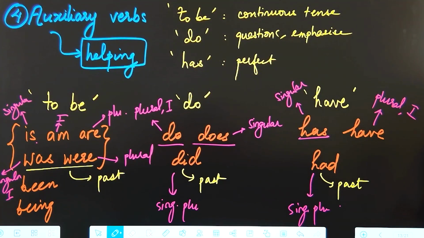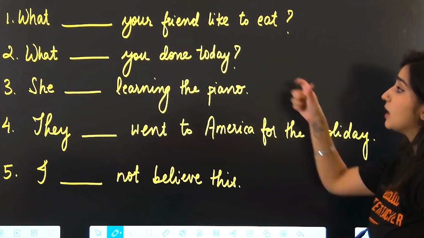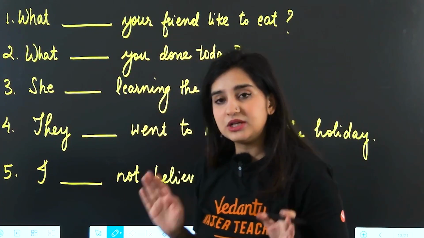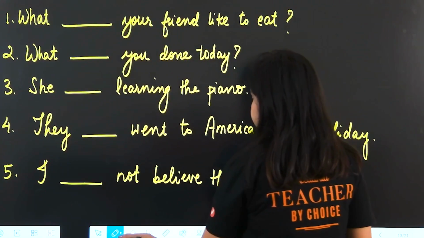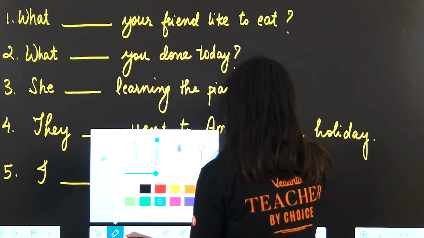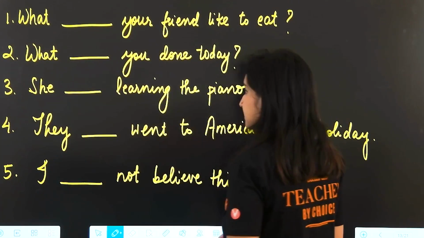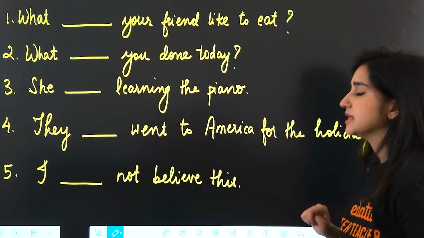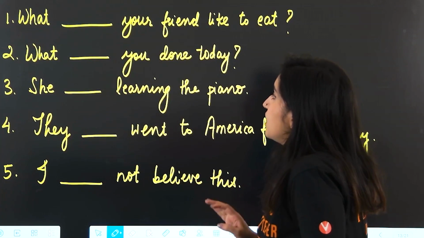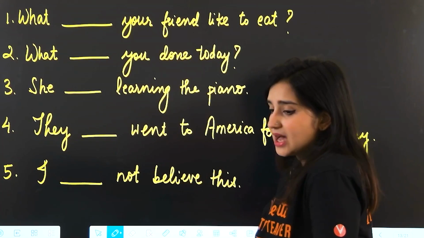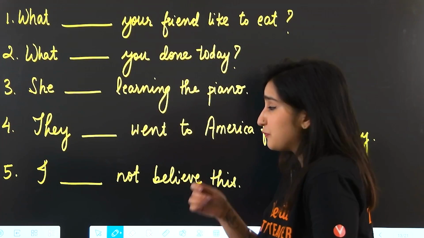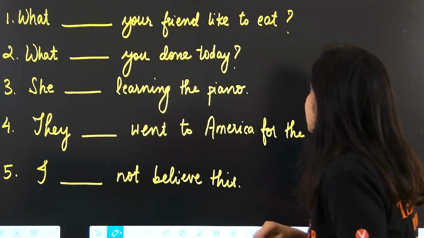So just remember their general usage. If we come across any other usage that you need to know, I will point it out as we answer these questions, okay? Now, I will point out the common mistakes that people tend to make when we answer these questions. So first, what blank your friend like to eat? You're asking a question about something that your friend likes to eat, okay?